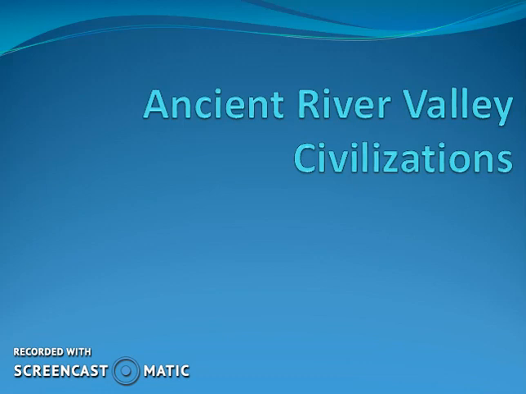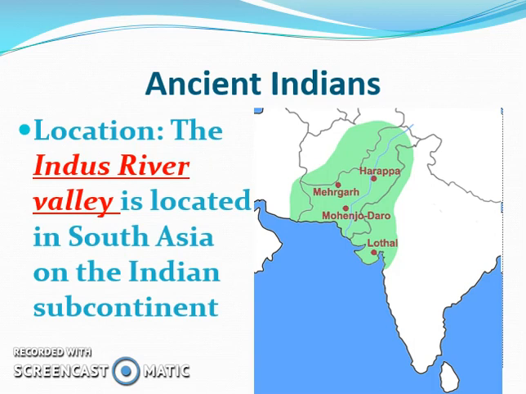Moving on, we next have ancient India. The ancient Indian civilization that we're going to talk about here is located on the Indus River in the Indus River Valley. It is also known as the Indus River Valley Civilization. So it's easy to tell where it's located because its name tells you.